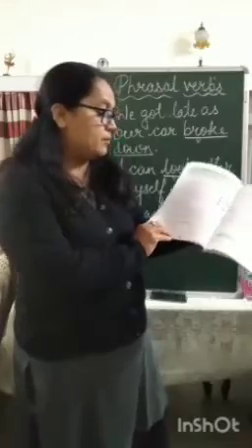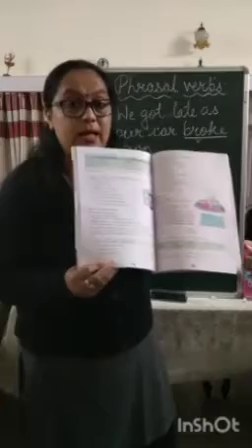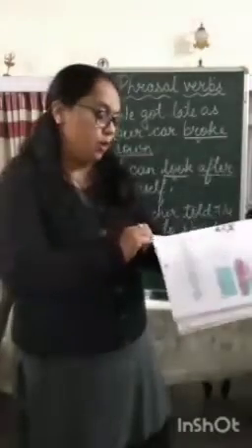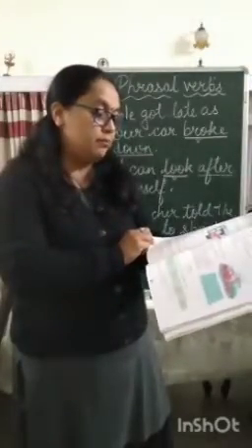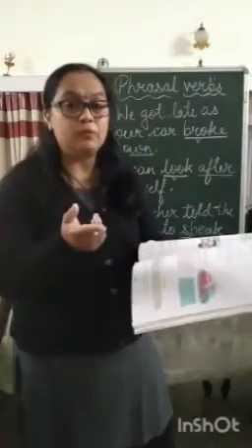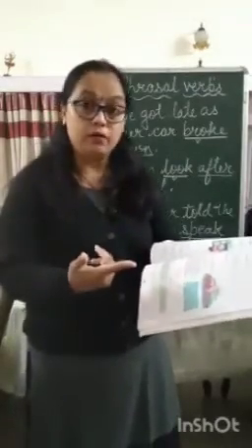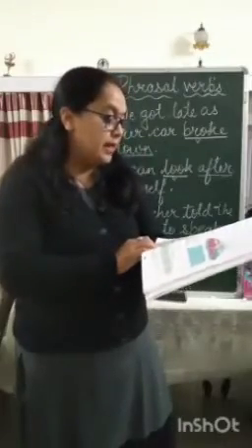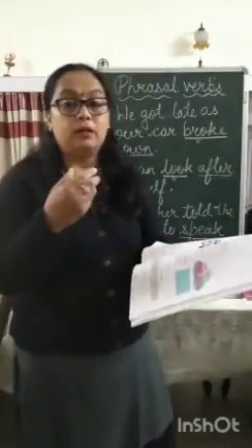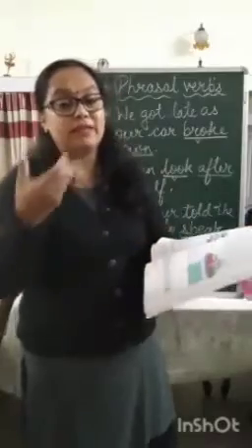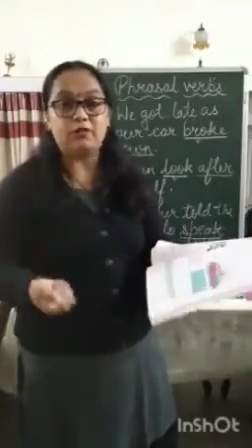And then in exercise number D, you have to identify the direct object and the indirect object. Now you'll say, ma'am, what is a direct object? Direct object is the object which is written immediately after the verb. And the indirect object is the person who is going to receive that action, the recipient of that action.